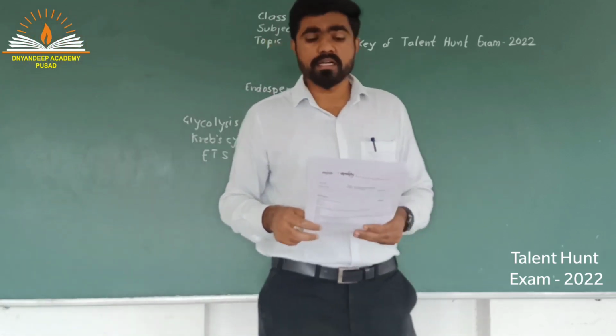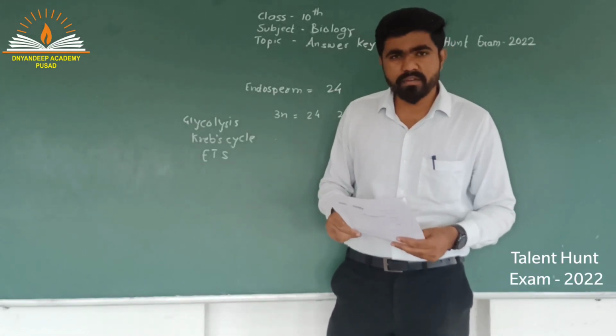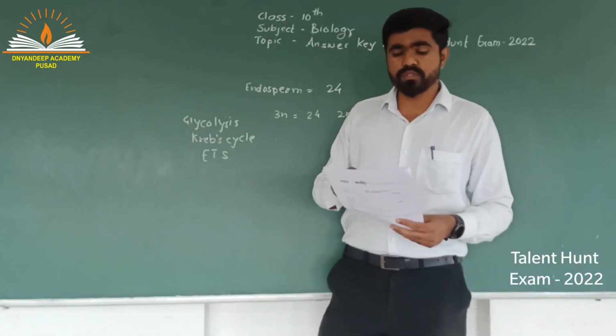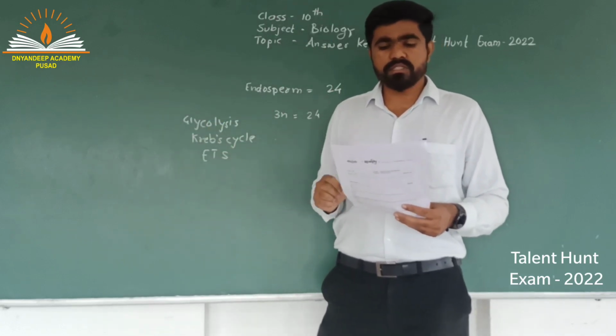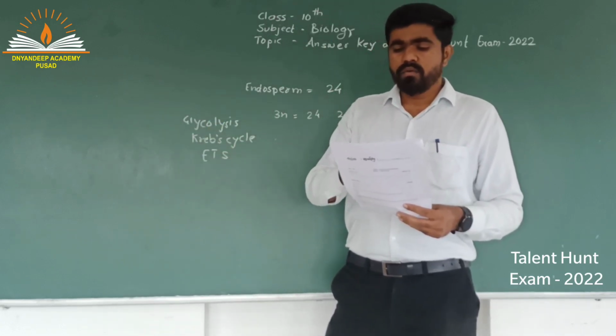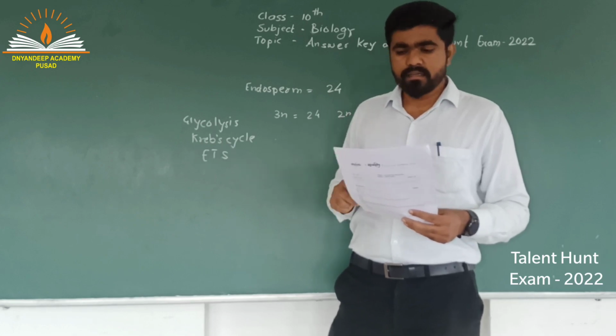Next, question number 37. Now the statements are given, 37 of set A, and the same question is question number 36 of set B. So what does this question say? Let us look at this question. Which of the following statements are correct?